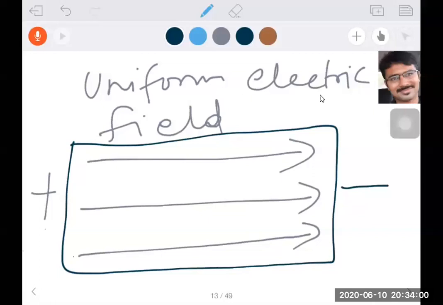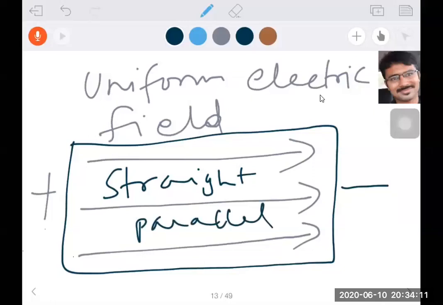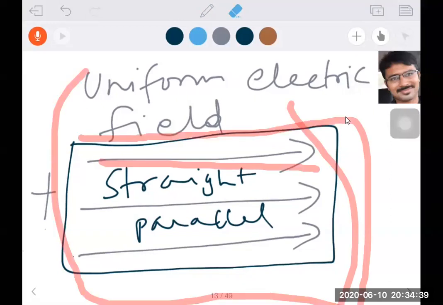Now I hope you understood how to draw the uniform electric field. What is a uniform electric field? The lines must be straight and also they must be parallel. These two conditions satisfied, it is called a uniform electric field. If they are not straight and parallel, it is called a non-uniform electric field. Okay, beta. So this is the information we have. Now, basing on this information, we are going to discuss another thing, beta.